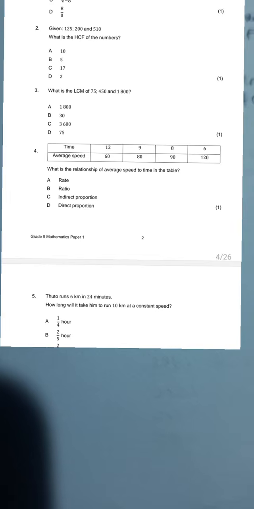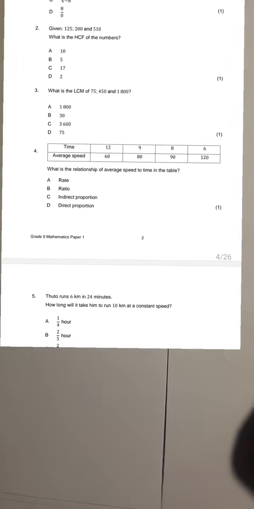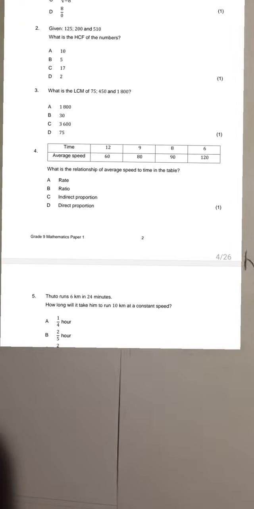Number 5, Tuto runs 6 kilometers in 24 minutes. How long will it take him to run 10 kilometers at a constant speed? Now, whenever we look at this, you can clearly see that we are looking at Tuto. So we need to do a calculation on the side here.